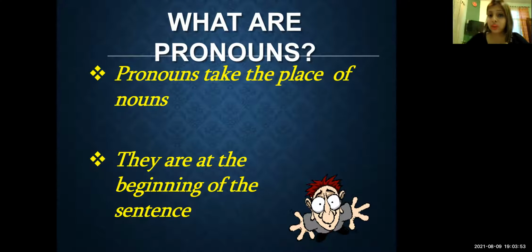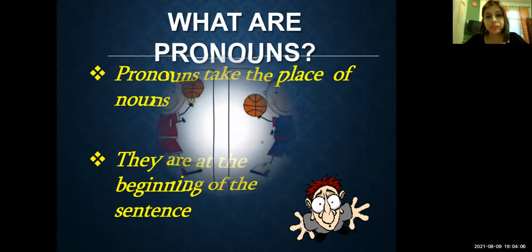They are used at the beginning of the sentence, like he, she, we, or they can be used in between the sentence also, like we can say him, her, us, etc.